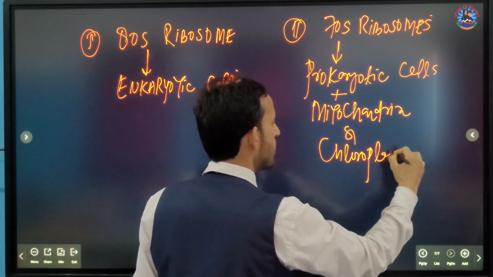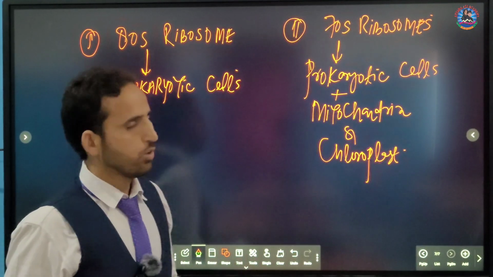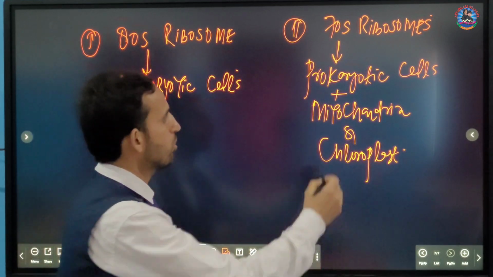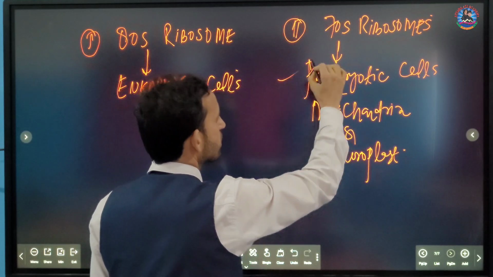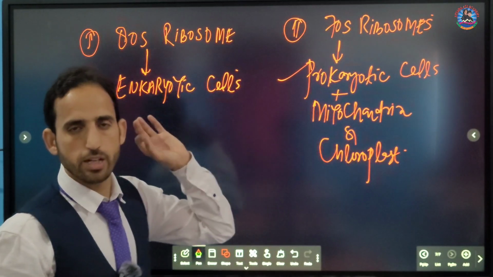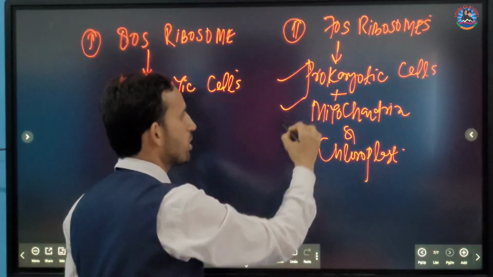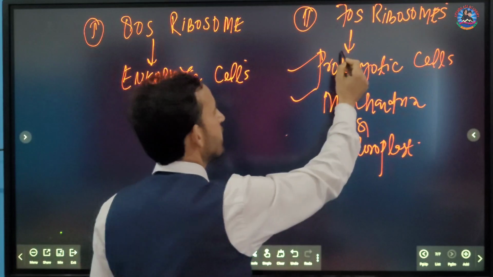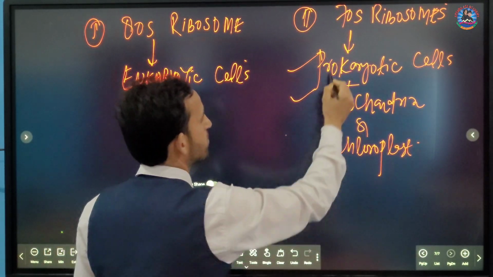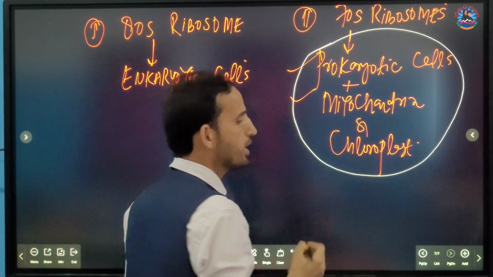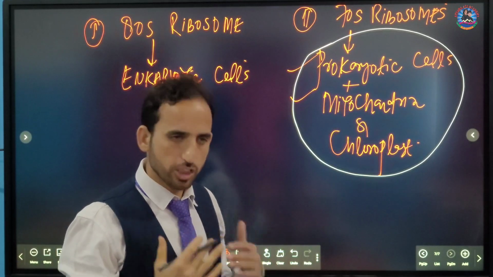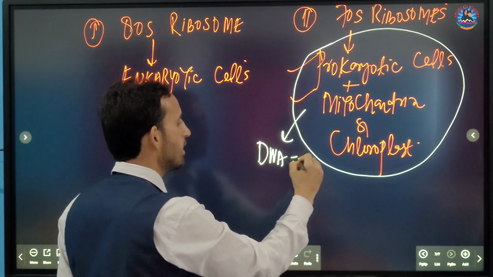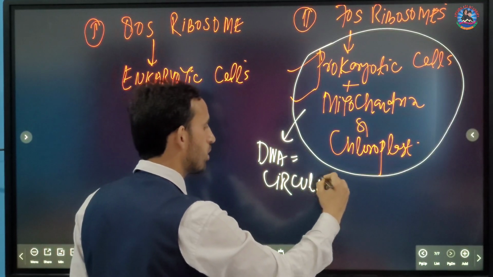So you will always keep in mind, suppose a question comes: what is the similarity between prokaryotic cells, mitochondria and chloroplast? Let me tell you. One of the most important similarities is that all these three, whether it is a prokaryotic cell, the mitochondria or the chloroplast, contain 70S ribosomes. The second very important similarity is that these three have their own genetic material, which is DNA, and the shape of the DNA is circular, not linear.